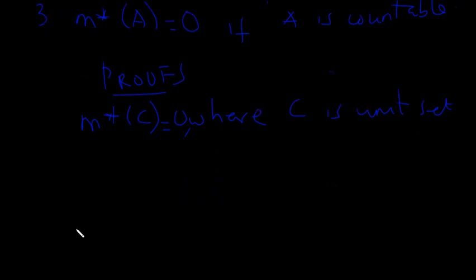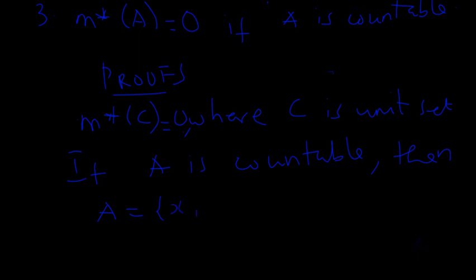So that's what I want to do. If A is countable, then we can say that A is defined as x1, x2, x3. It is in one-to-one correspondence with the set of natural numbers, or there could be a certain xn. So let's say it is countably finite. It could be countably infinite. It doesn't matter where it's going to end. If it's countably finite, it gets to a certain point n, then it stops. But it can go on and on if it is infinite.